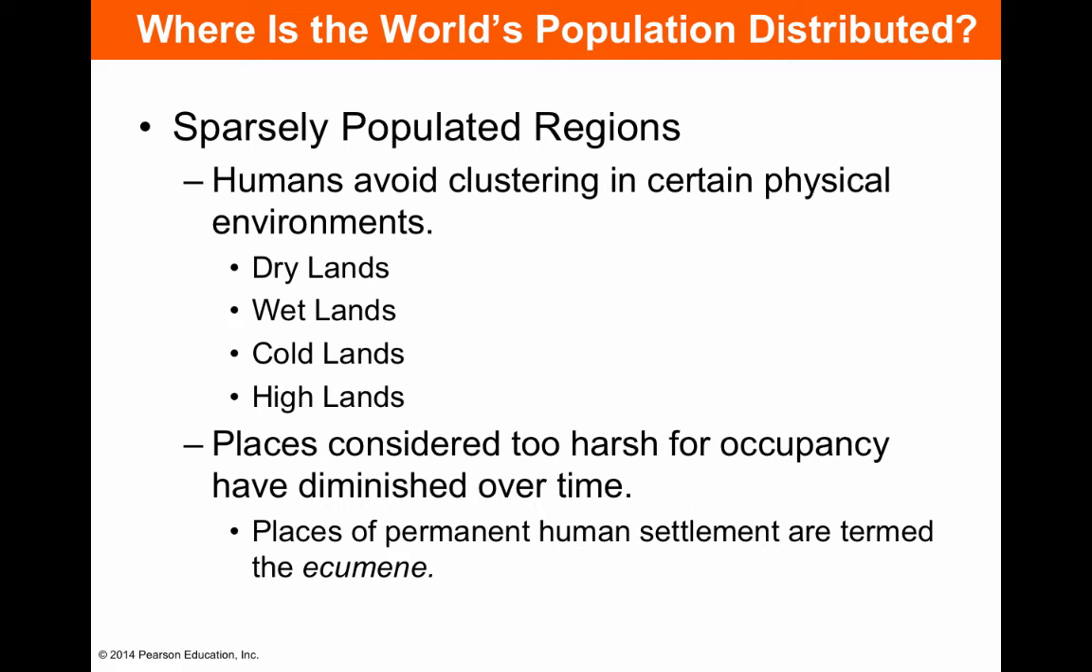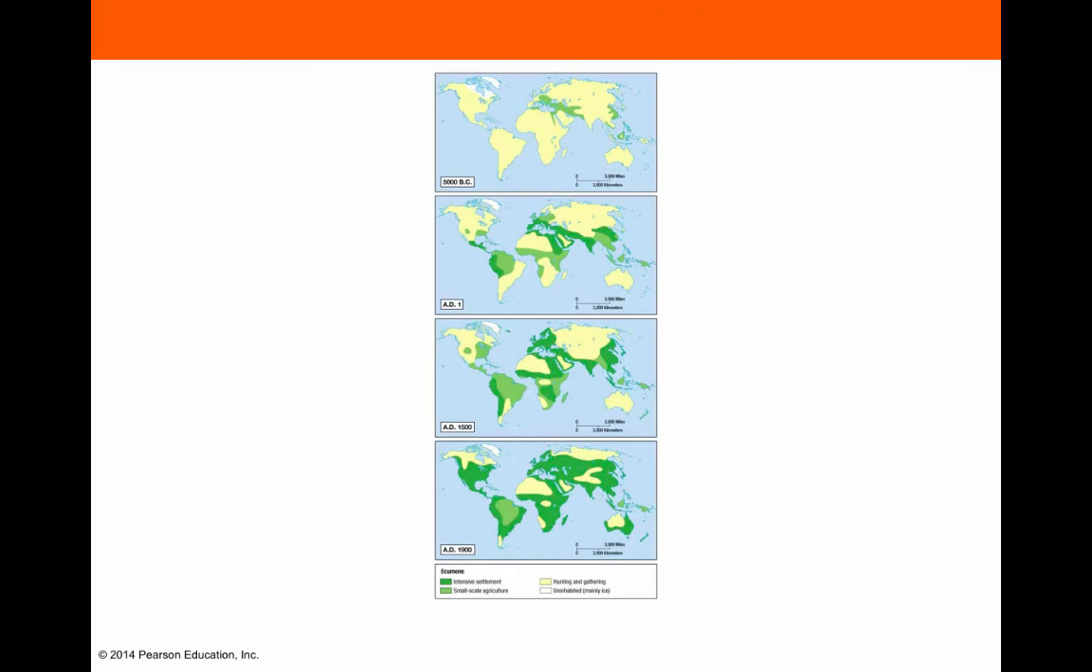Okay, so we do have some sparsely populated regions on the globe where humans avoid clustering because these places aren't easy to live in. Dry lands, wetlands, cold lands, highlands. These are places that are too harsh for occupancy. So places where people have moved away from over time. And then places of permanent human settlement are termed ecumene. And ecumene, these are places where it's suitable or comfortable for people to live.